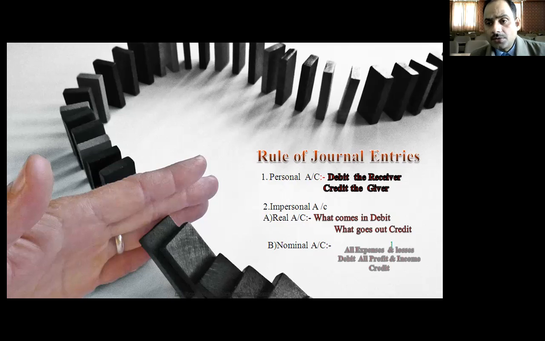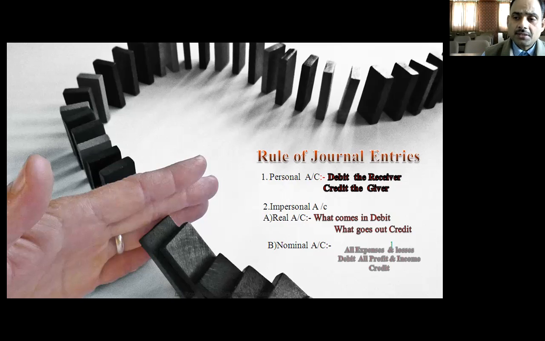Under the real accounts, basically two types of things are covered: tangible and intangible. What is the meaning of tangible? Those things we can see, touch and feel are known as tangible. Those we cannot see and touch, we can only feel, are known as intangibles. In the business, both tangible and intangible things are involved.